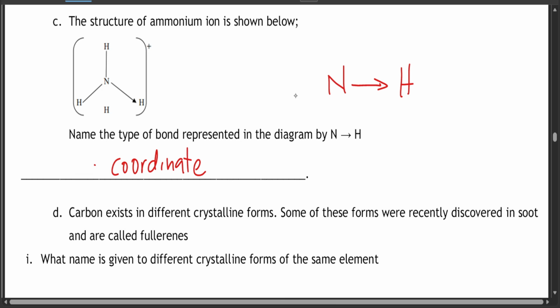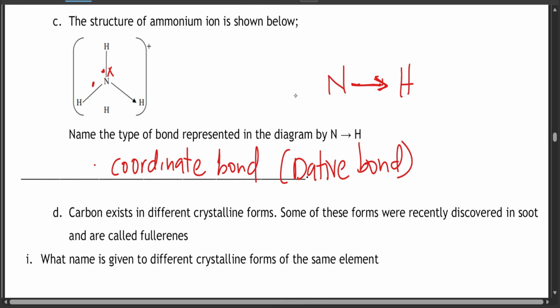It's called a coordinate bond, not divalent. It's also called a dative bond, or coordinate bond, whichever name you prefer. Now this one, it means that this one had electrons, because let's say nitrogen helped hydrogen, and the other hydrogen also helped nitrogen. So one donated, one also donated, here also one donated, one donated.